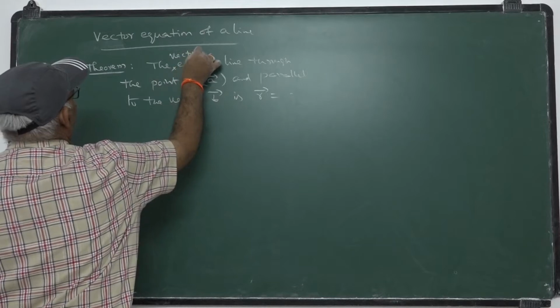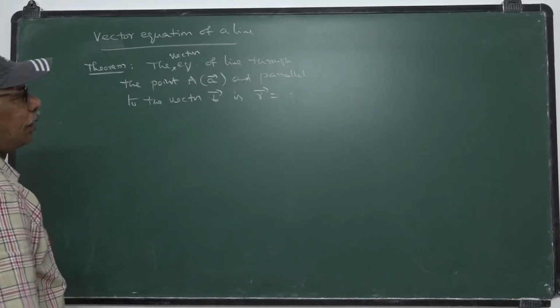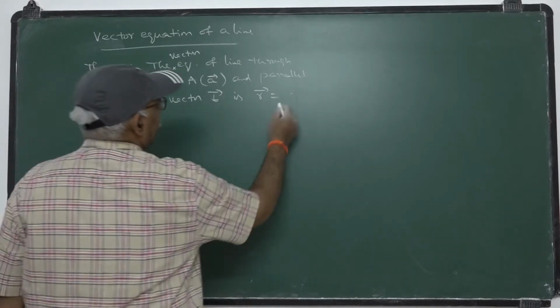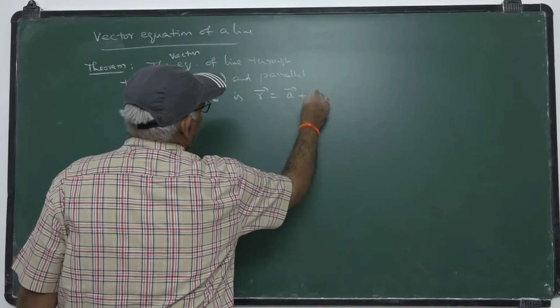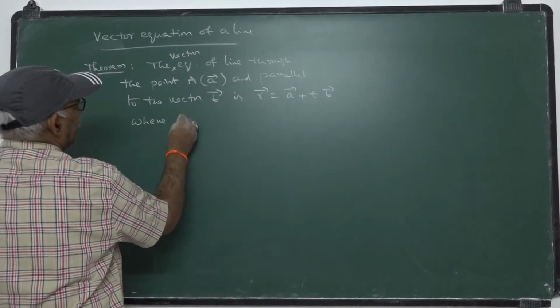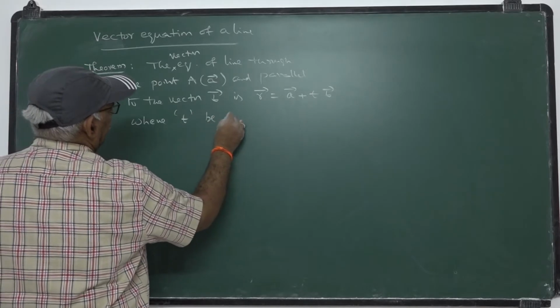The vector equation of the line through the point A whose position vector is A bar and parallel to the vector B bar is R bar equal to A bar plus T B bar, where T is a scalar.